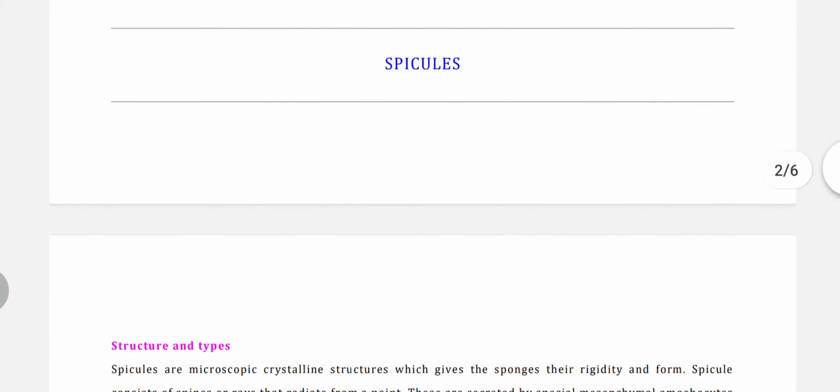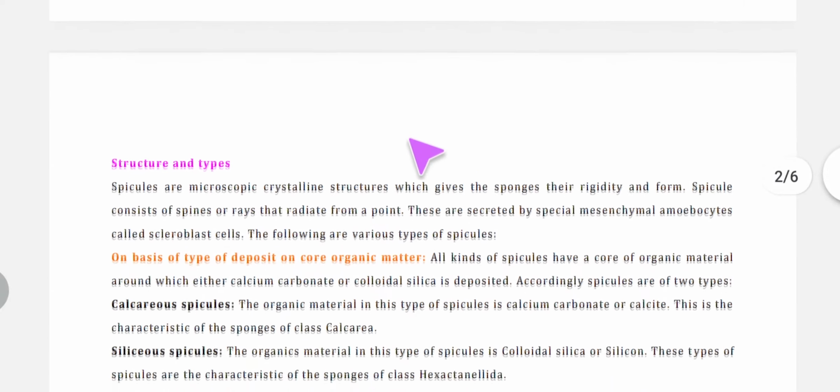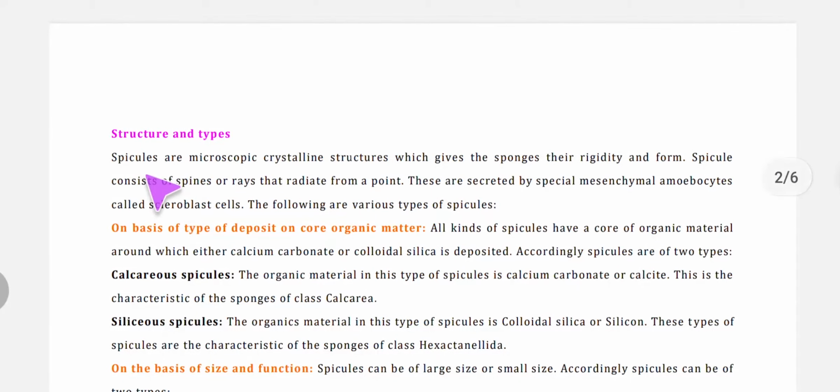Then another type is the spicules. Now let's see their structure. So spicules are microscopic crystalline structures, and they give sponges their rigidity and form. Whatever type of rigidity the sponges have, it is because of the spicules. Now these spicules consist of rays that radiate from a point.